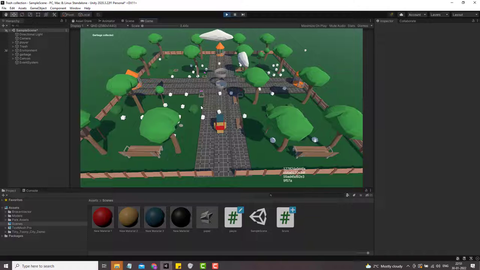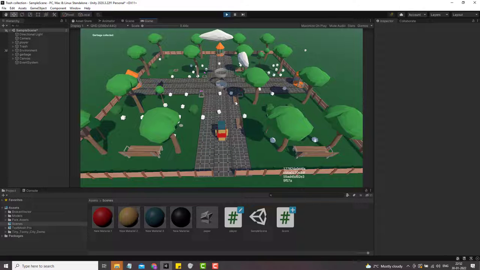So this is the game. As you can see, my system's unique ID is displayed on the screen, and we have a counter called garbage collected that keeps a count of number of pieces we pick and throw in the dustbin. I'll try moving the player first. As you can see, the player can move in any direction we want it to move.